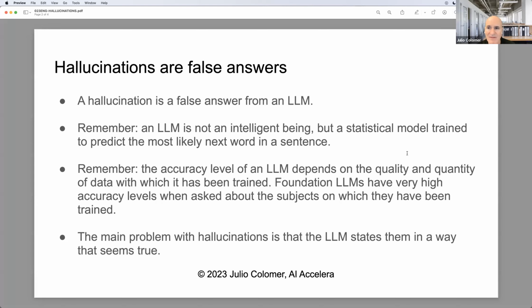Foundation LLMs have very high accuracy levels when asked about the subjects on which they have been trained. The main problem with hallucinations is that the LLM states them in a way that seems true. So for us as LLM app developers, the hallucination is a big problem because it is going to affect the quality of our application. So it is very important for us to prepare strategies in order to minimize the probability of hallucination in our applications.